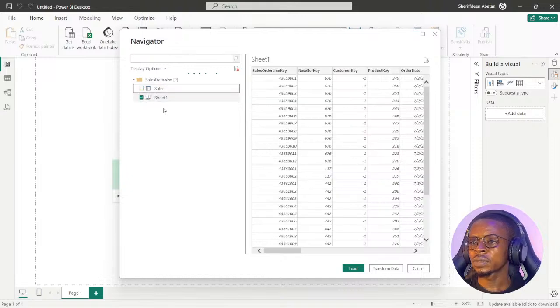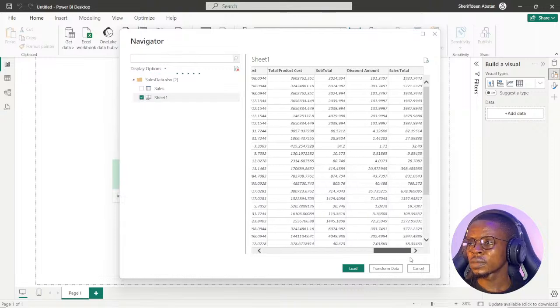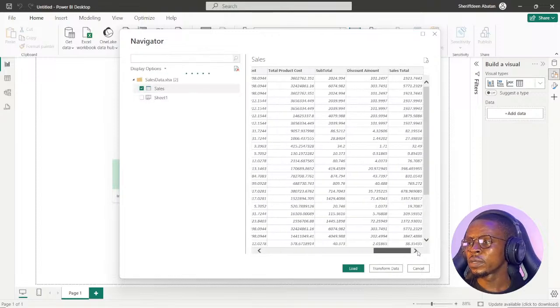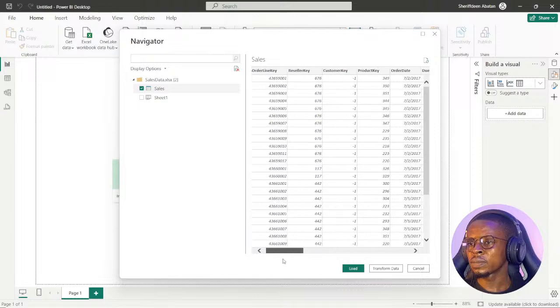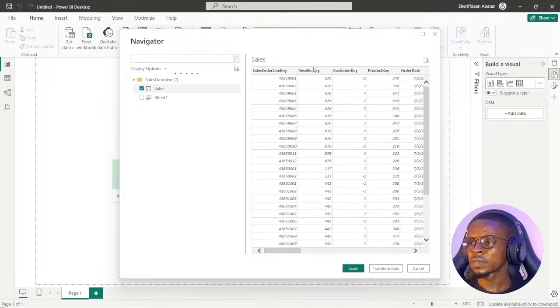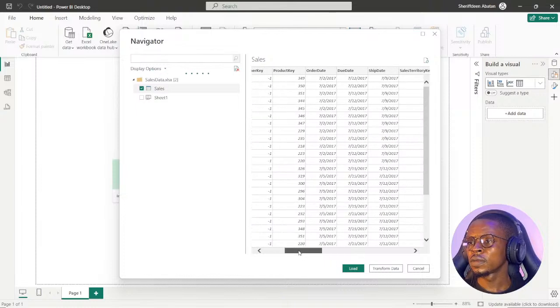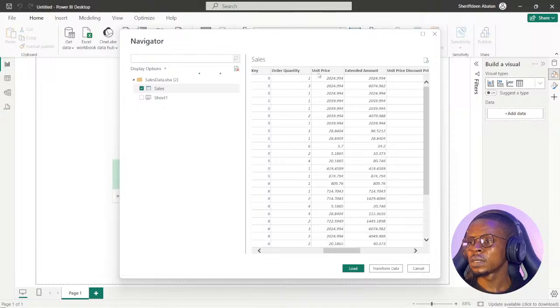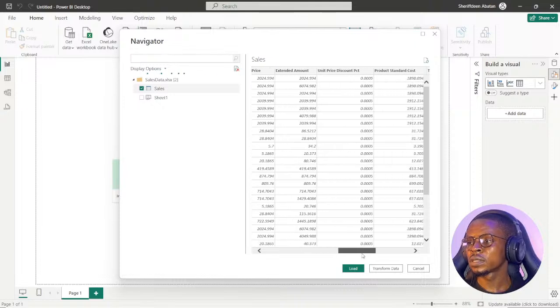Where does the sheet one? Sales total. Okay, I think they're definitely the same data sets. 1, 2, 3, 4, 5, 6, 7, 8, 9, 10, 11, 12, 13.